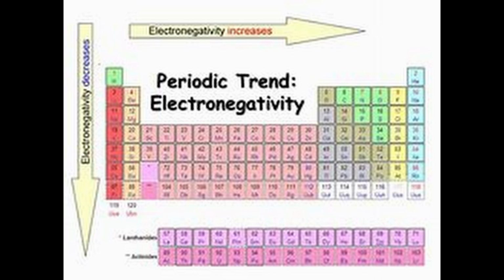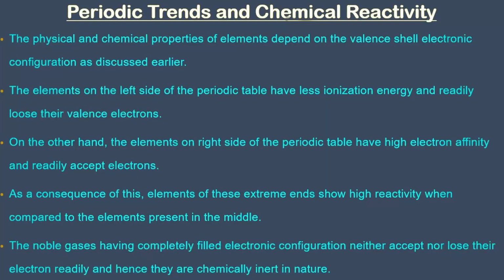ionization enthalpies. The increase of electronegativity across a period is accompanied by an increase of non-metallic property or decrease in metallic properties of elements. Similarly, the decrease in electronegativity down a group is accompanied by a decrease in non-metallic properties or increase in metallic properties of elements. Now let us see the periodic trends in chemical properties such as periodicity of valence or oxidation state and anomalous properties of second period elements.